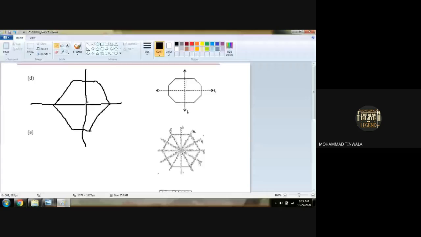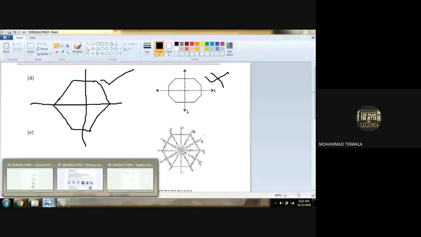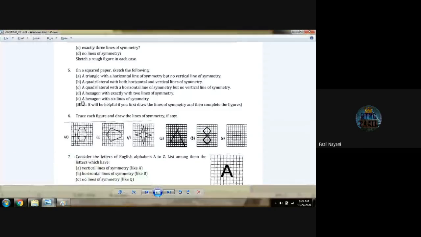આમાં 8 lines આપેલી છે but આપણે octagon નથી કરવાનું. આપણે શું કરવાનું છે? Hexagon. Hexagon has how many sides? 6 sides. Got it? સમજ પડી ગઈ દીકરા? Yes. Okay. Now the last, a hexagon with 6 lines of symmetry.